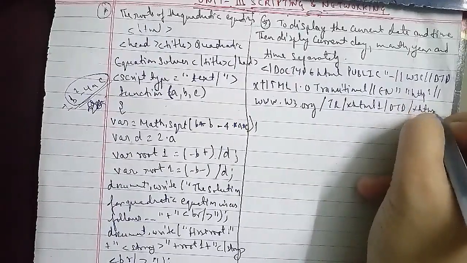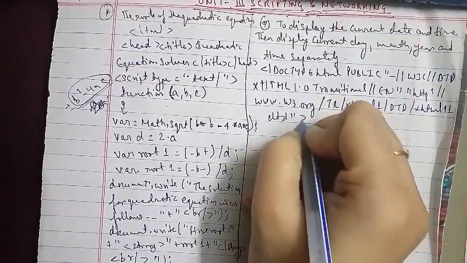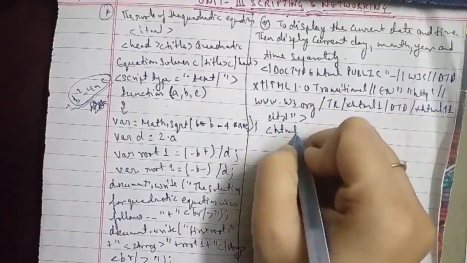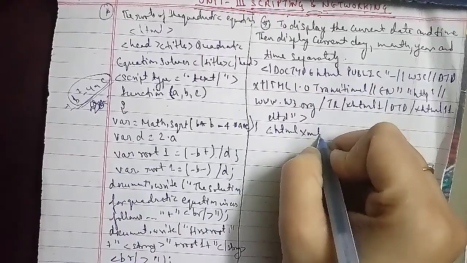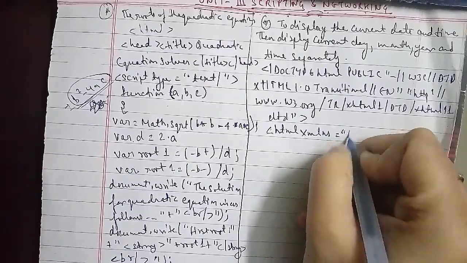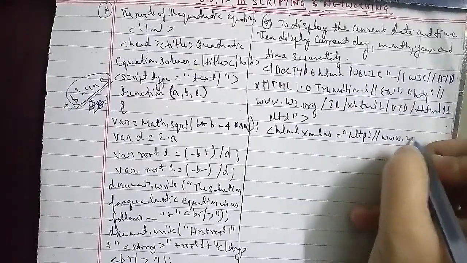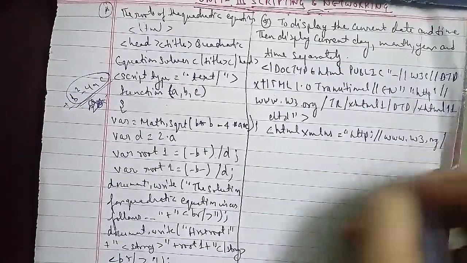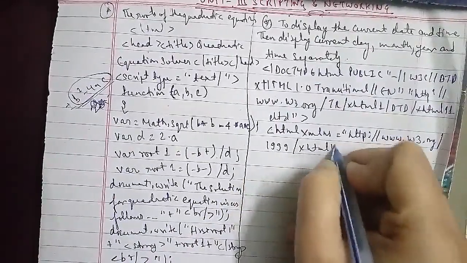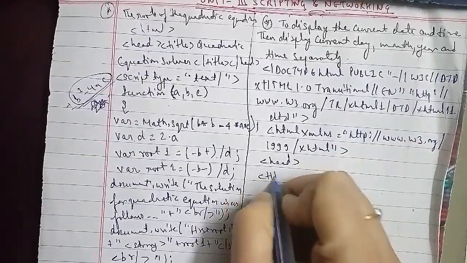Now for the head section, then title, that is date demo, then title tag close, then after that we will be having a head closing, then body, then after that we have a script type equals to text/javascript, that is where my date equals to new date.